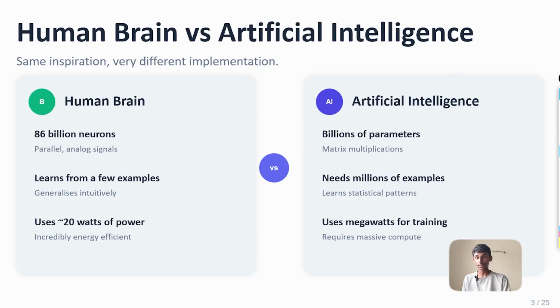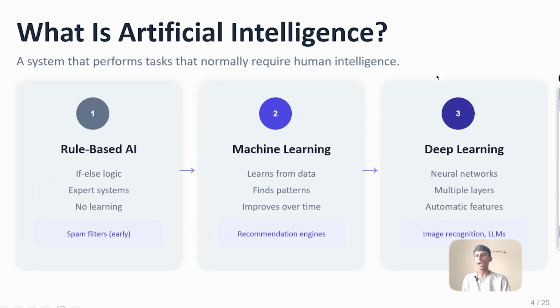I haven't covered the full thing yet, but just the basics that you must know. And then next, we have a few types, or stages, of artificial intelligence. First is rule-based AI, which just goes with if-else logic. Like if the temperature is above 40 degrees Celsius, turn on the AC. That's rule-based AI. And in rule-based AI, it can't learn. You can just set up the system and it will keep on working. So it is not even really AI. It doesn't learn, it is purely based on logic, right?